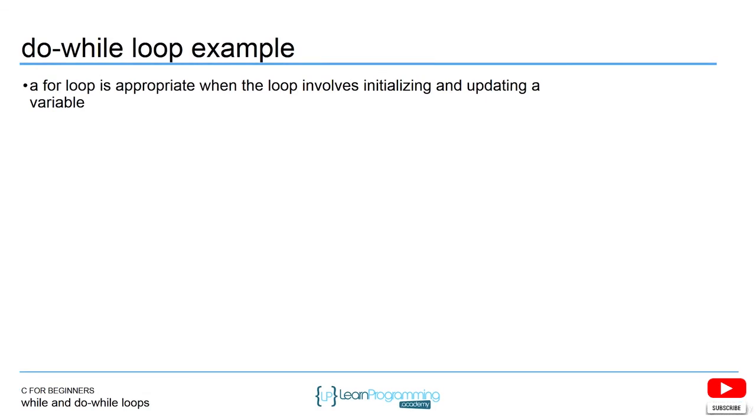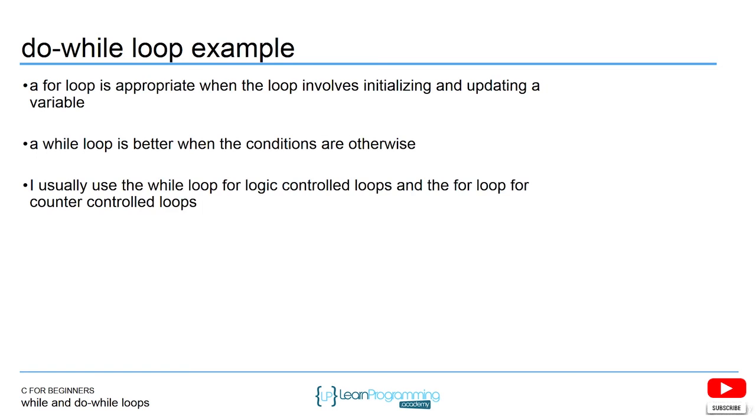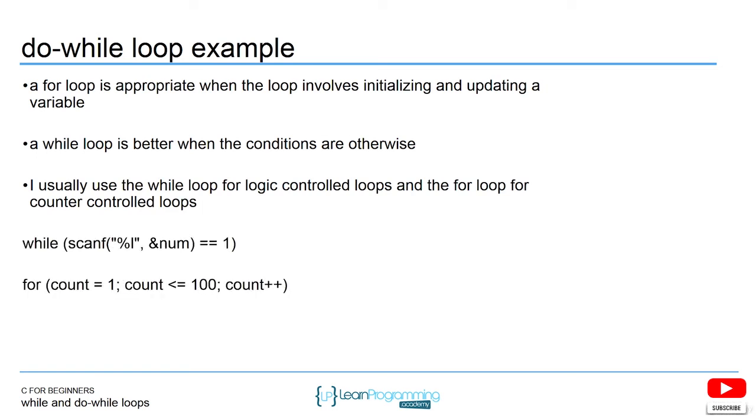So a for loop, like I mentioned, might be a little more appropriate if you want to initialize and update a variable in one line. A while loop is better when the conditions are otherwise. Again, counter-controlled loops, for; sentinel-controlled loops, maybe the while loop. And here's an example of a while loop with a sentinel-controlled loop and a for loop that's counter-controlled. The while loop can run many times based on what the user enters. The for loop is counter-controlled.